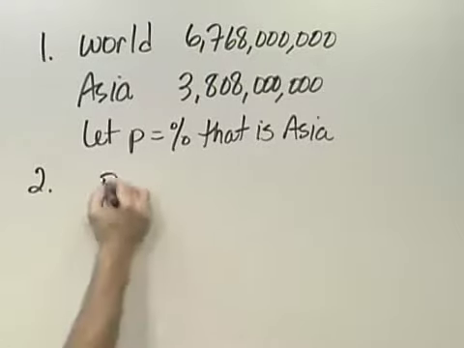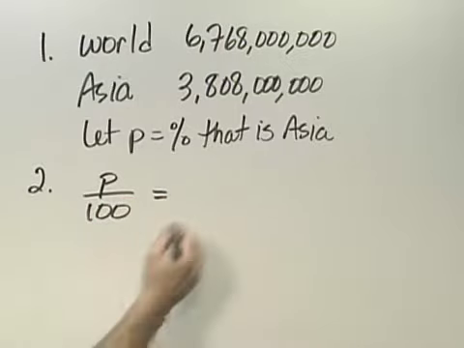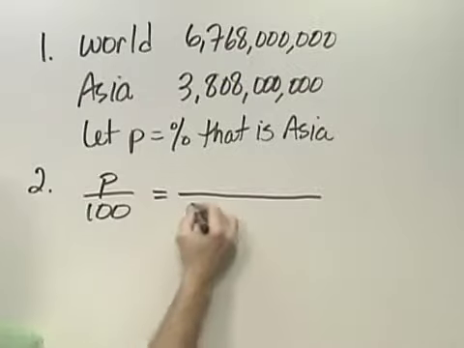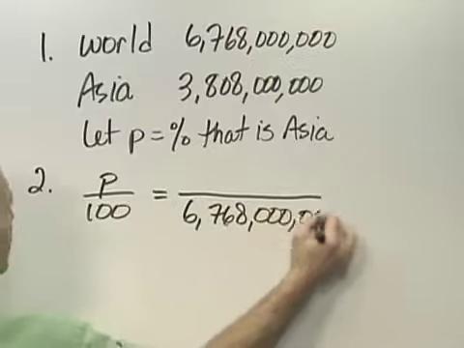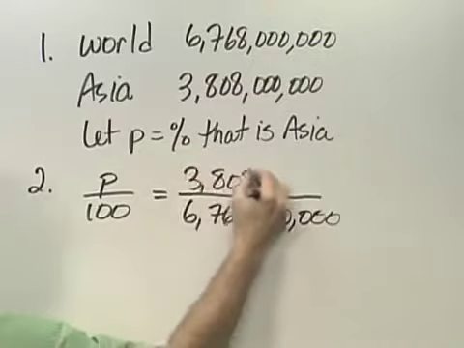That would be P over 100, and that would equal then, on the right-hand side, the world population would go in the denominator, and the Asian, because that's the part of the whole that we're interested in, would go in the numerator.